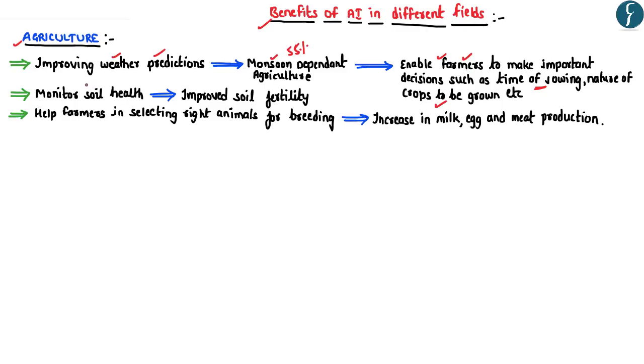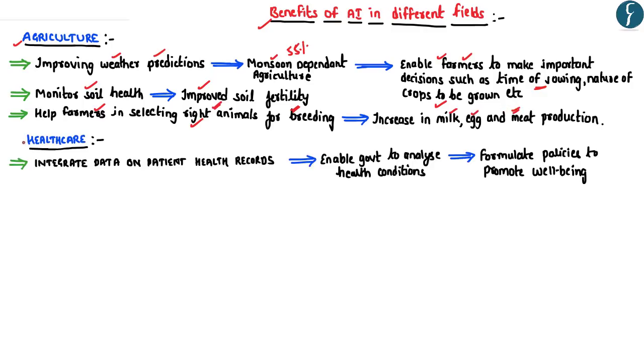Further, artificial intelligence can be used to monitor the soil health, leading to improvement in the soil fertility. Further, livestock rearing forms an important component of the farmer's income in India. Hence, the adoption of artificial intelligence in Indian agriculture would enable the farmers in selecting the right kind of animals for breeding purposes, leading to an increase in milk, egg as well as meat production.